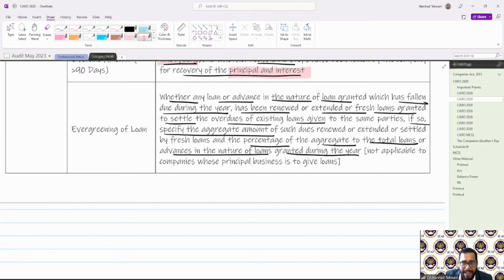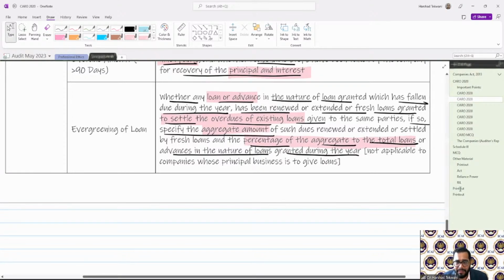So it says that whether any loans or advances given for the loans which were due in the current year, to settle the overdues of existing loan, means I'm giving a new loan to settle the existing loan. That is, I'm just renewing the loan. If yes, specify the aggregate amount and percentage of the aggregate to the total loans.